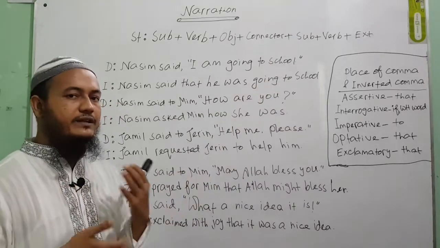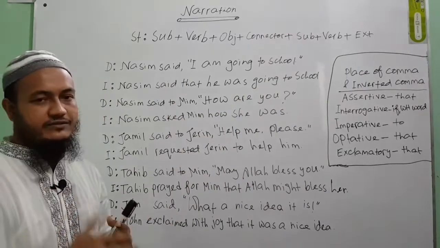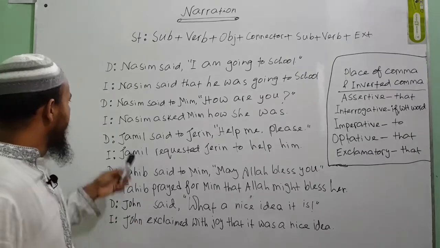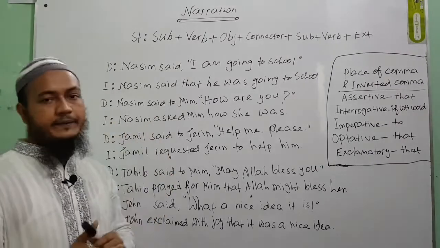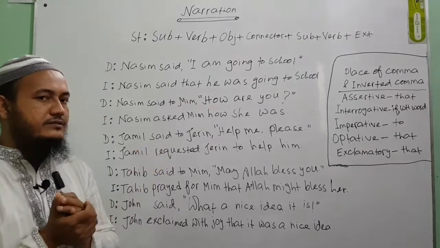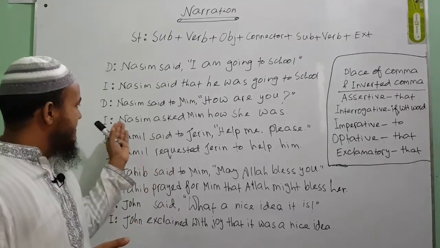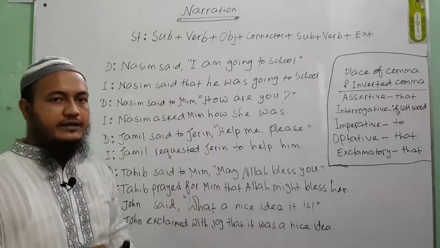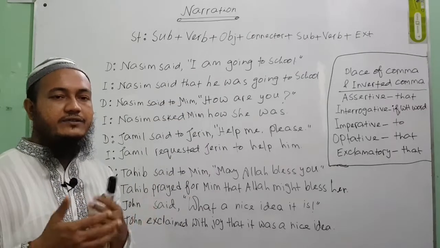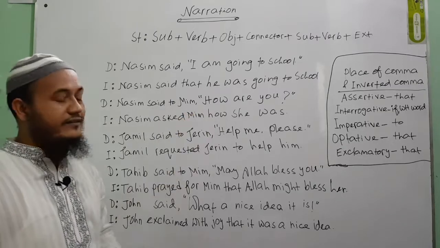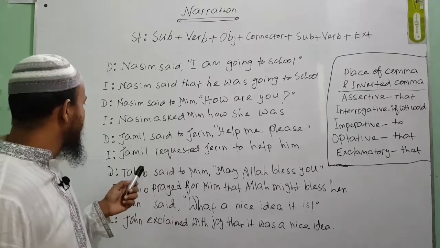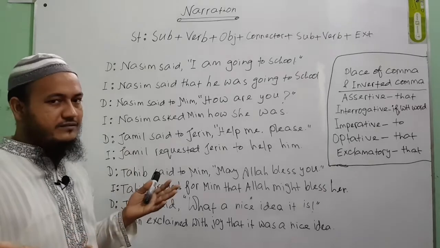Okay, so simply if you can just follow this structure, you can solve it. Let's look at the second example: Nasim said to Mim, how are you? So Nasim is asking Mim whether she is okay or whether she is good or not. This is an interrogative sentence. So if you change it to indirect narration, what will be the sentence?